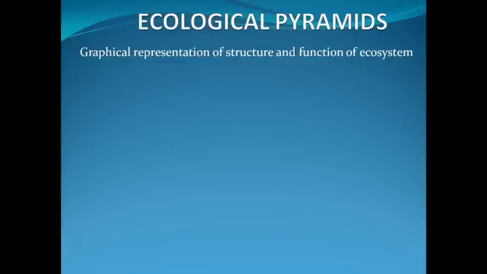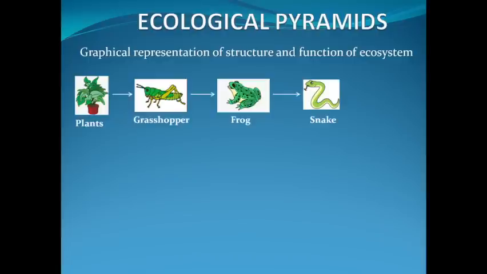So whenever such data is collected, it has to be represented in some usable form so that readers can understand the structural and functional aspects of such ecosystems more easily. Let us take an example of a food chain and try to understand how the structural study of any ecosystem is carried out. This is a food chain from a forest ecosystem which starts with green plants on which grasshoppers are feeding, and grasshoppers are eaten by frogs, frogs are eaten by snakes, and snakes are eaten by hawks.